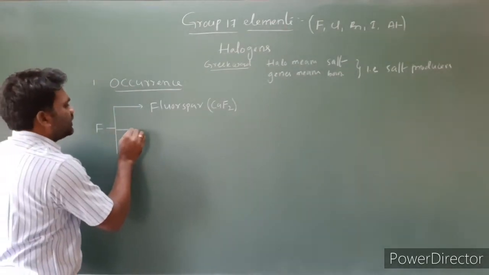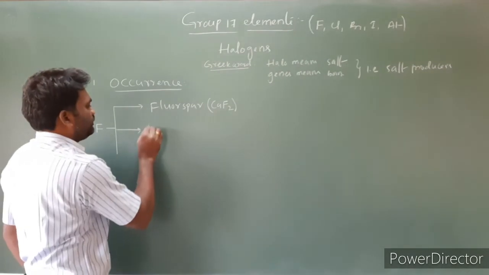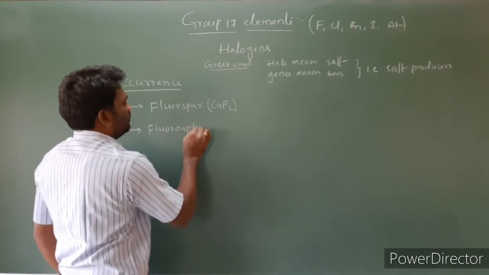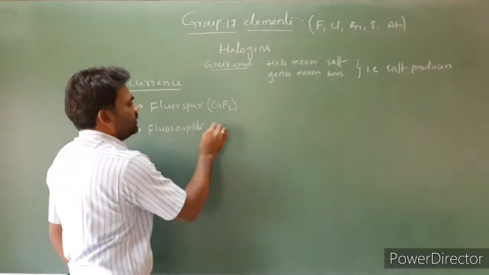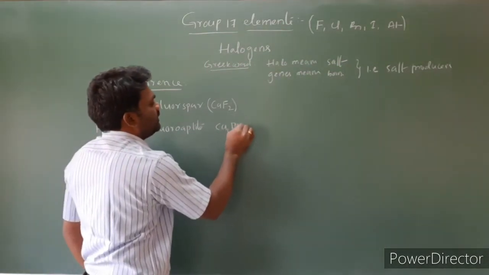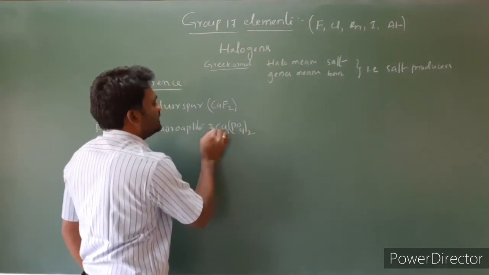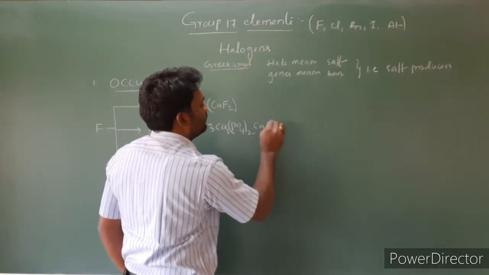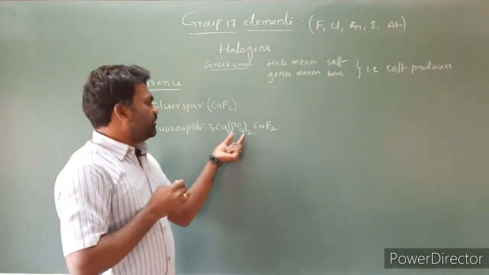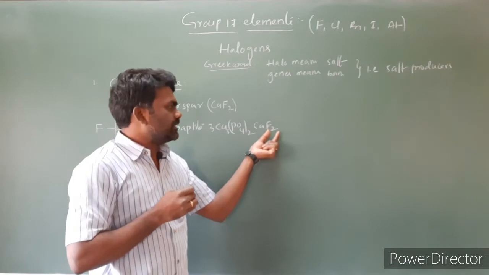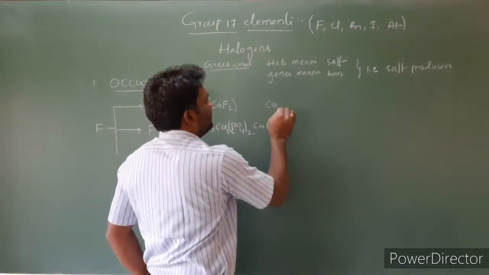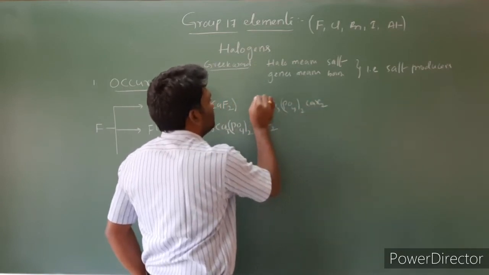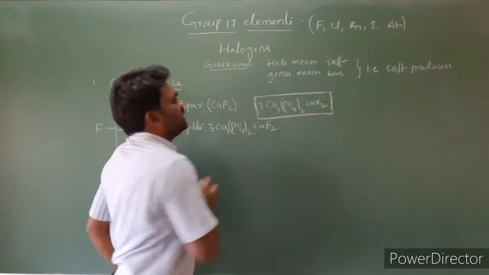The second one is fluorapatite. The formula is 3Ca3(PO4)2·CaX2. This is the general formula: 3Ca3(PO4)2·CaX2.